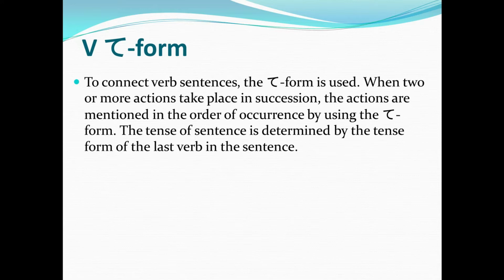So again guys, this is used for actions that take place in succession, okay? And then you have to mention them in order of occurrence, and then if it did happen in the past or will happen in the future or did not happen, the last verb will be the one to determine the tense of the verb. Got that? So, let's take a look at this example.